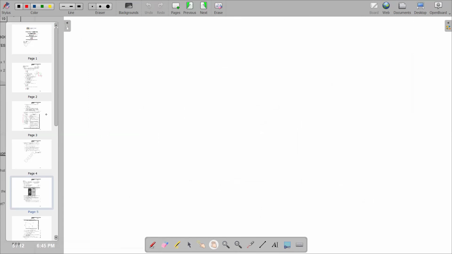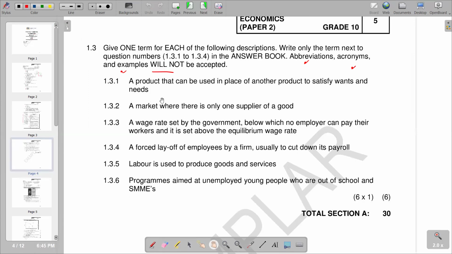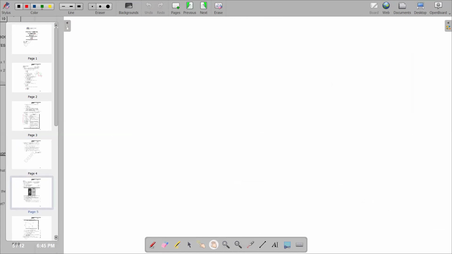We know that when we have a product that can be used in place of another, we call them substitute goods. So we can just indicate as such. For 1.3.1, we have substitute product as the answer.